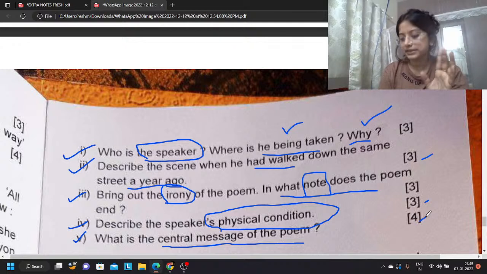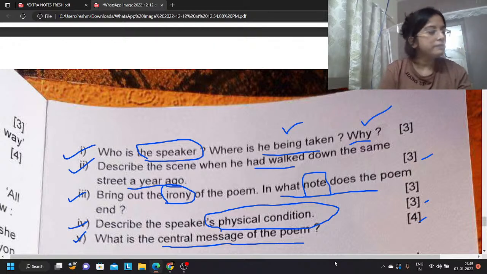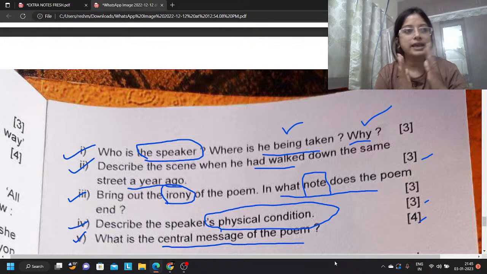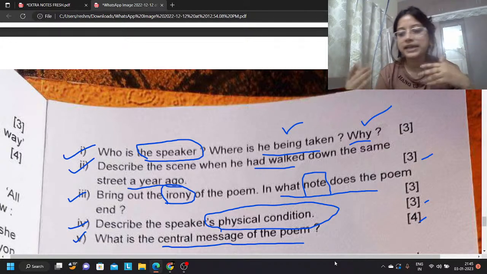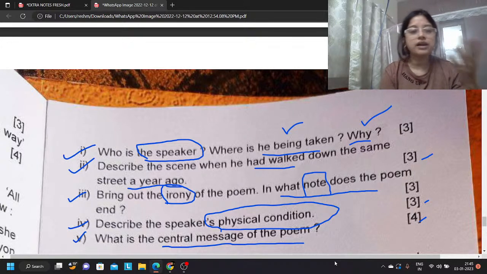So what will we write? Listen. The story tells us about the general fickle-mindedness. Fickle-mindedness means once I want to teach you, once I want to play with my dog, once I want to turn the fan on and sit and stare. So I have no proper bent of mind. Once this, once that, once I hate you, once I love you. So many things. You will see there are hundreds and thousands of breakups, isn't it?